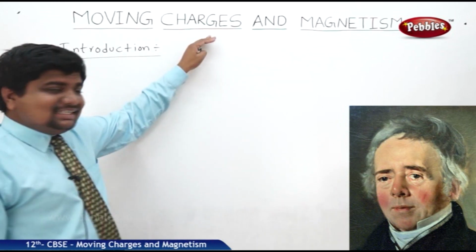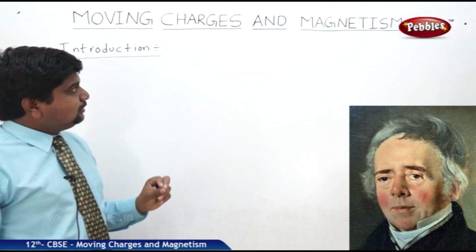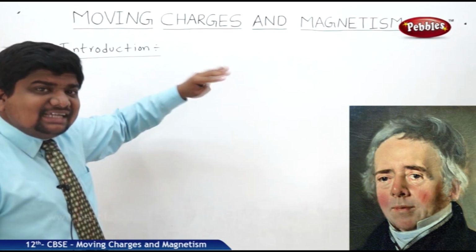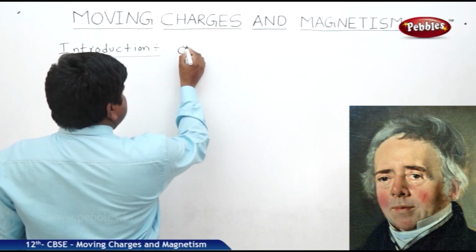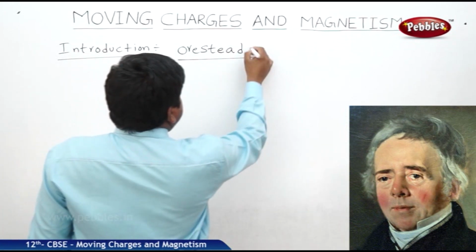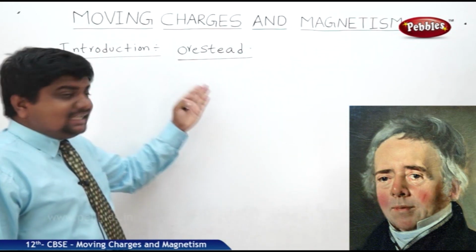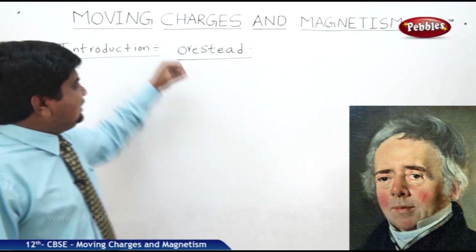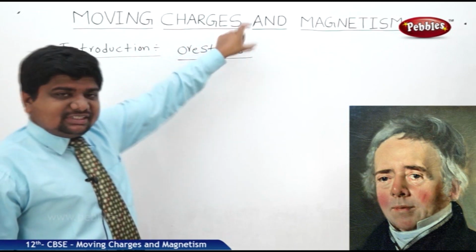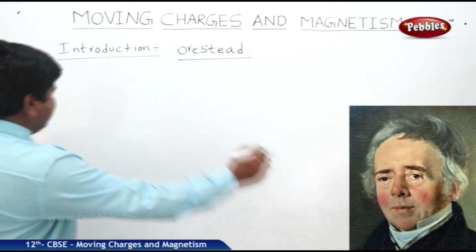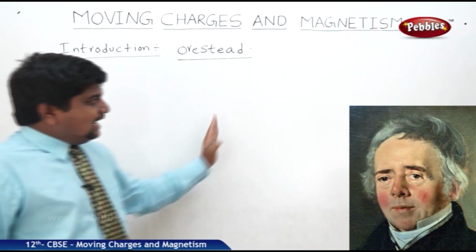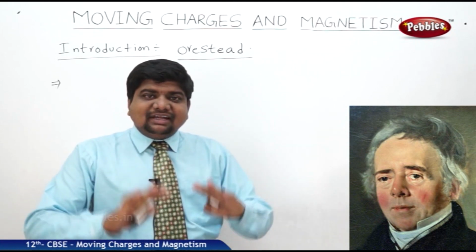We know that static charges can produce static electricity, but an accidental observation by a great scientist, Ørsted, his observations changed the thinking of the people. So what was the thinking of the people with respect to the observations made by the great Ørsted? It is like this. Before his discovery, electricity and magnetism were different fields in physics.